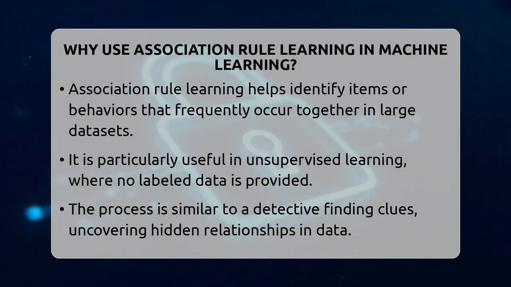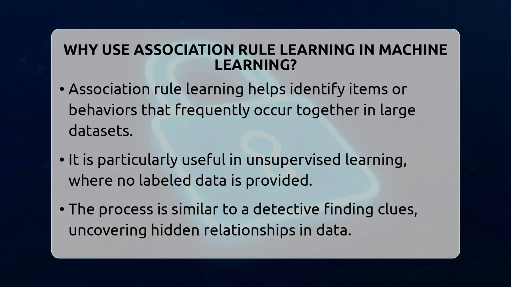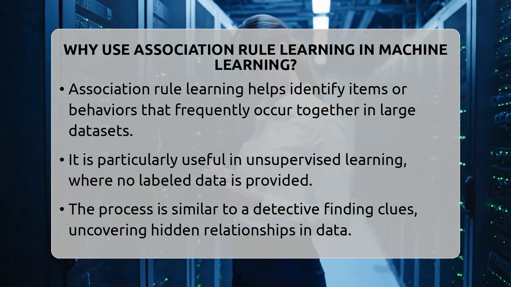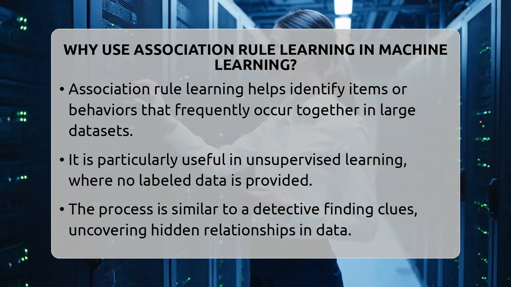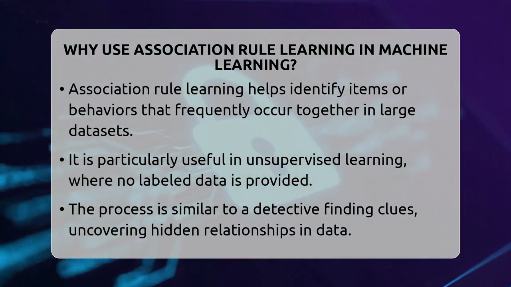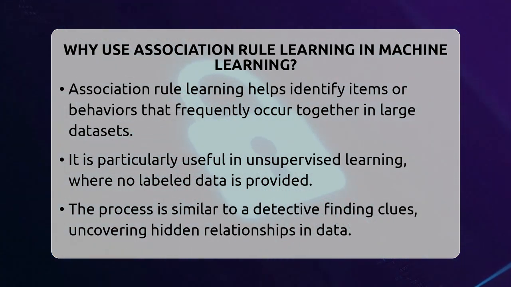Why use association rule learning and machine learning? Imagine you're shopping and notice certain items often bought together. Maybe bread and butter are frequently purchased alongside jam. This is where association rule learning comes into play. It helps computers find these kinds of hidden links in large amounts of data without needing someone to tell them